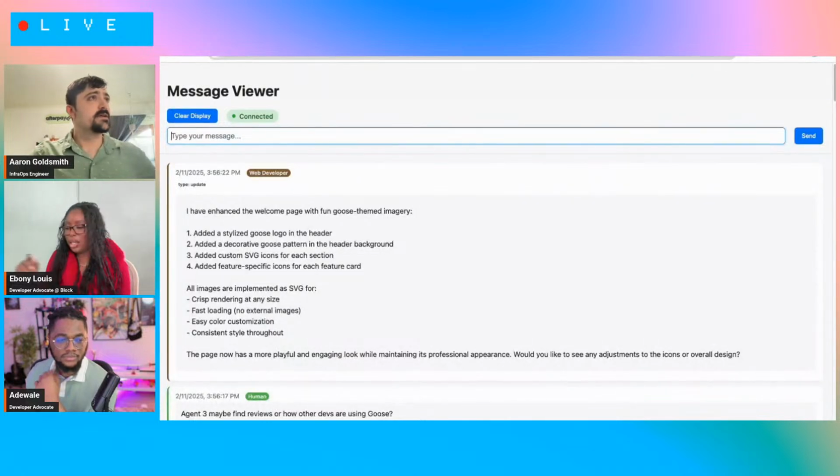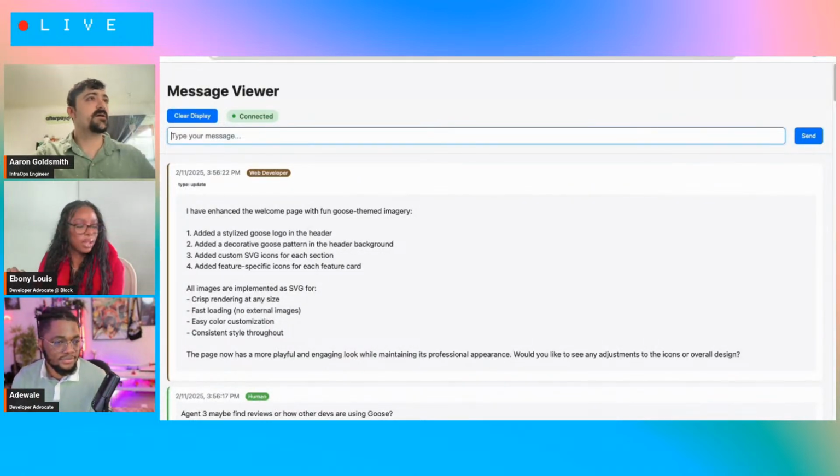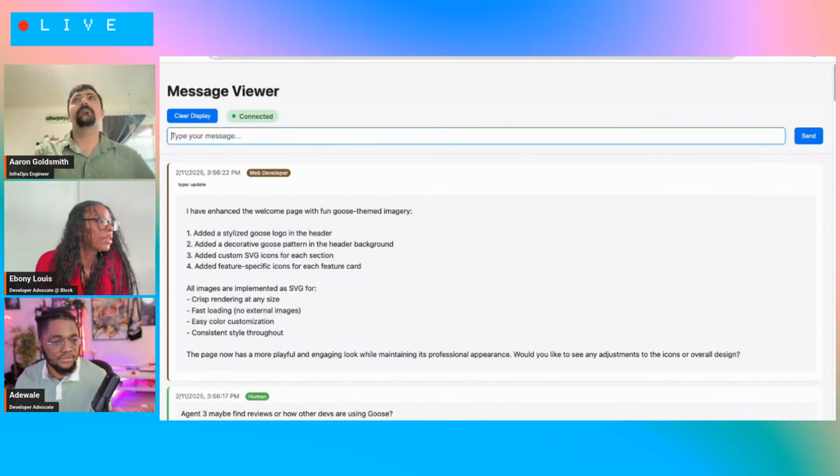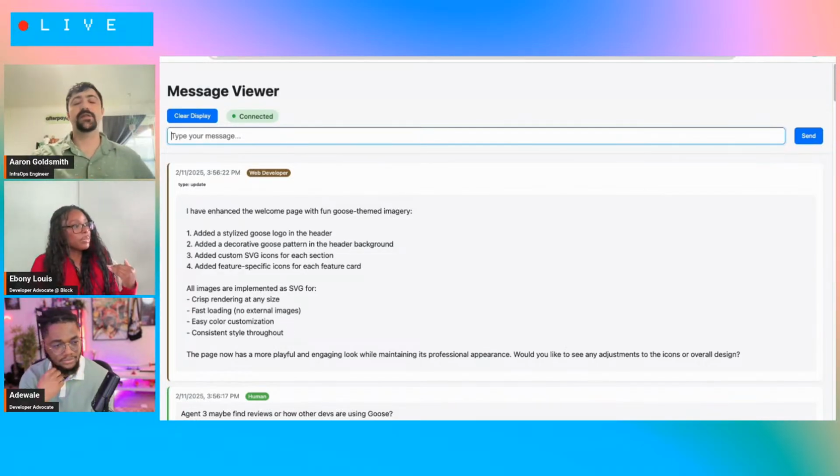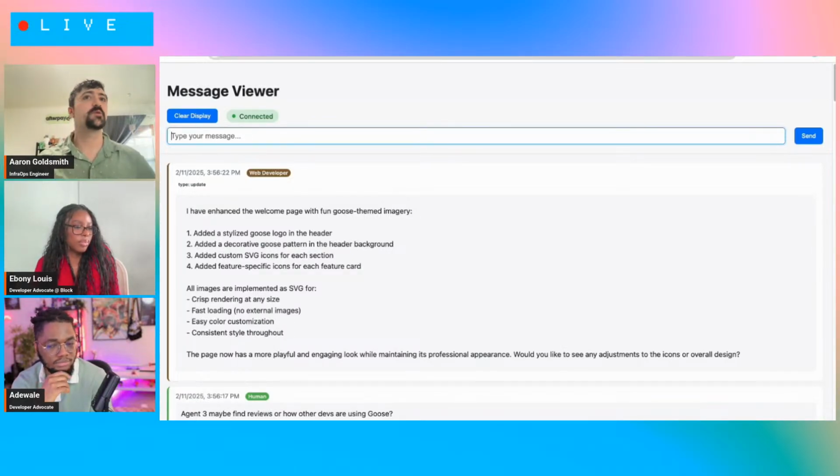Whenever you're ready. Yeah, so just a little bit of context. When I start interacting with the Goose session, I already have a server set up locally. So I basically start a simple server and open up localhost 5000, and at that point, I provide some instructions to start interacting with the server.